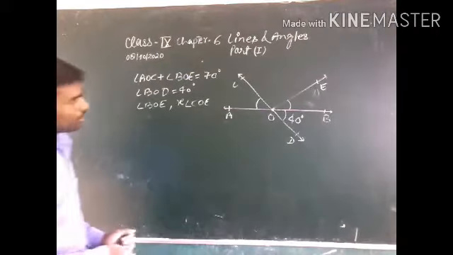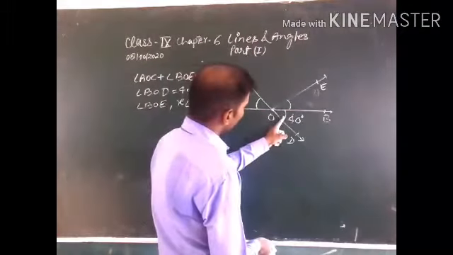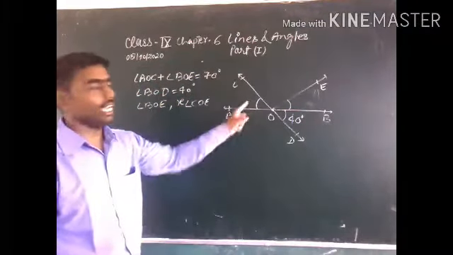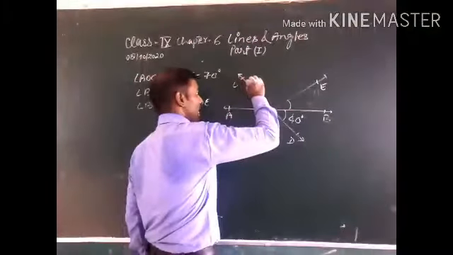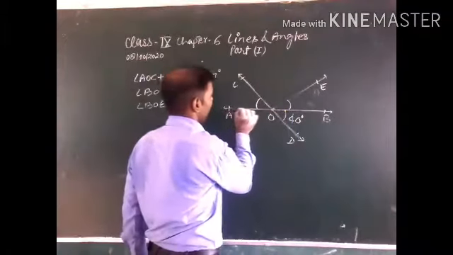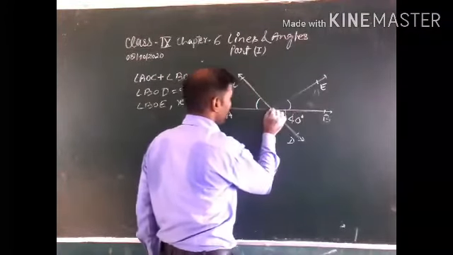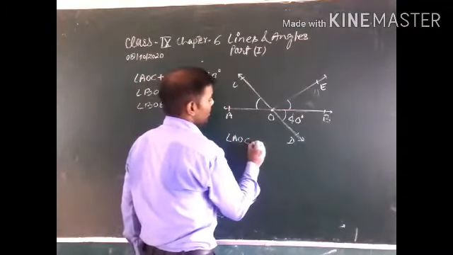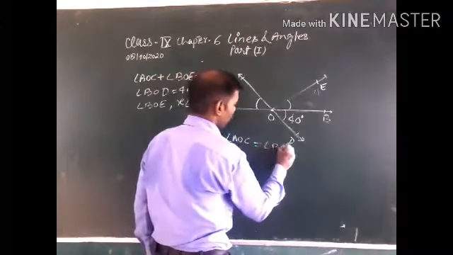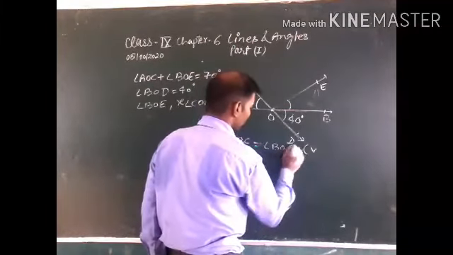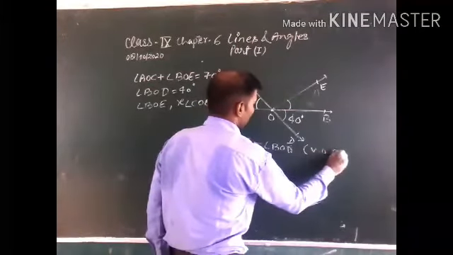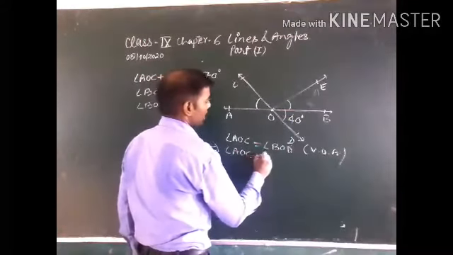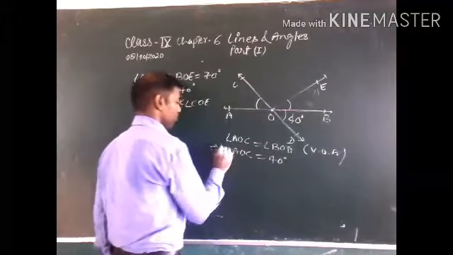It means this is 40 degrees and this is also 40 degrees by vertically opposite angles, because the lines CD and AB intersect at point O. So angle AOC is equal to angle BOD by vertically opposite angles. So now you can find angle AOC is equal to 40 degrees.